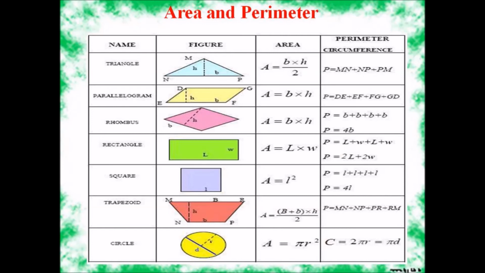Trapezoid, A is equal to B plus B into h by 2. Perimeter will be P is equal to MN plus NP plus PR plus RM. Circle, A is equal to pi r squared, or circumference C is equal to 2 pi r, which is equal to pi d.